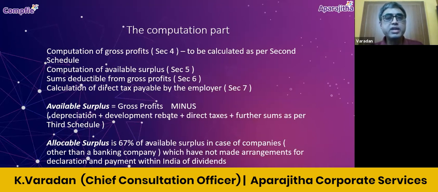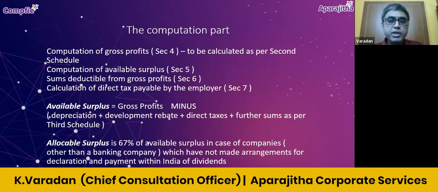So one is the calculation of available surplus that will be done as per section 5, and the sums which can be deducted from the gross profits, that is discussed in section 6, and the direct tax payable by the employer, how to do that calculation, it is discussed in section 7. So what is available surplus?